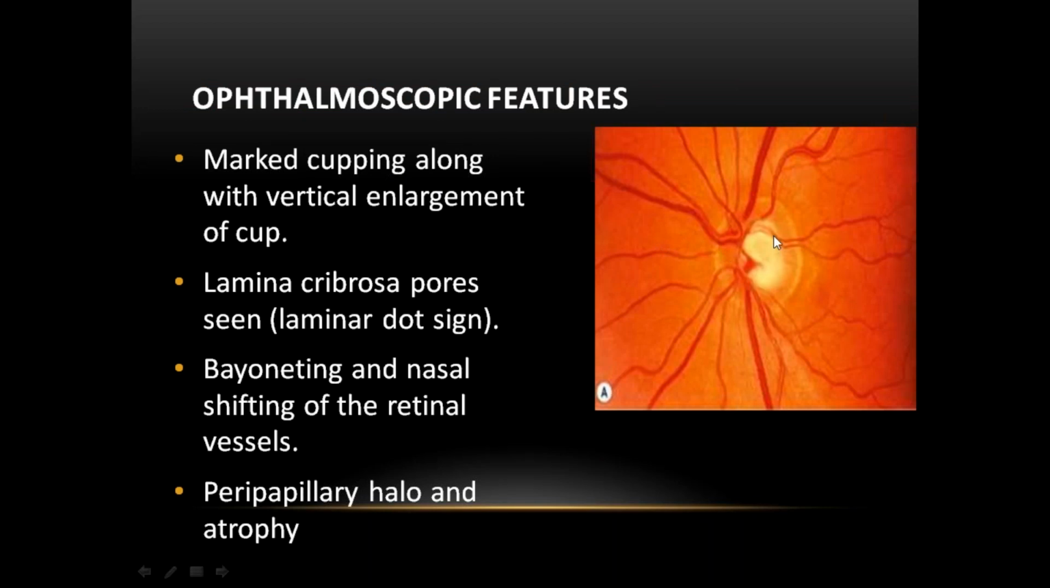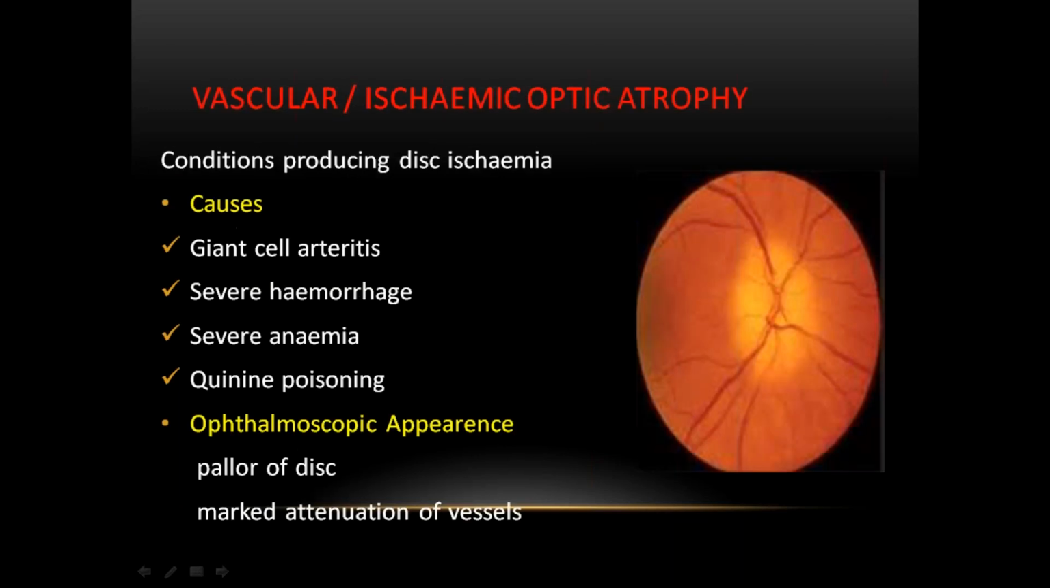Glaucomatous optic atrophy: vertically oval cupping, cupping extending to the lamina cribrosa, post lamina cribrosa, nasal shifting of the blood vessels, peripapillary halo and atrophy are seen. This is the peripapillary halo. There is no atrophy, only peripapillary halo is present. These are all the features for glaucomatous optic atrophy: vertically oval cupping, nasal shifting of the blood vessels, bayoneting, peripapillary halo.